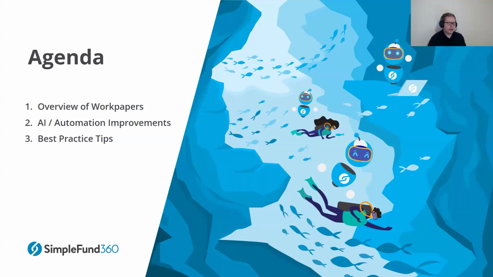So I'll run through everything with the Workpapers screen, give you a brief rundown of all the functions, what they might be included with, and then I'll just run you through a general process of how we'd expect you to use Workpapers itself. After we get through that, we'll be all caught up to speed about what Workpapers is, and we can discuss some of the AI or automation improvements that have happened in the past year or so.